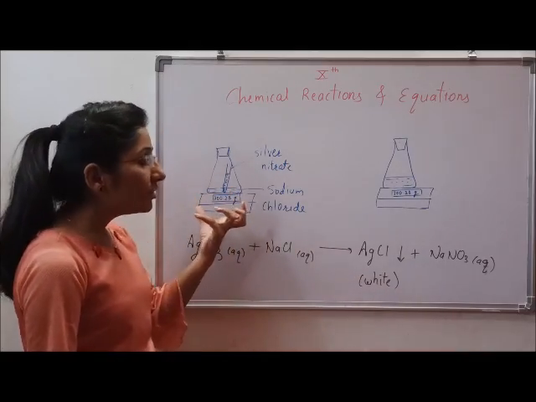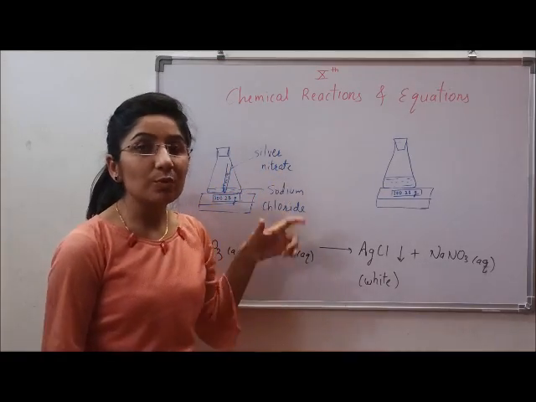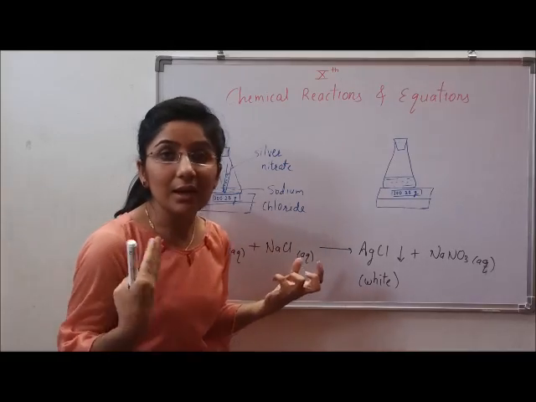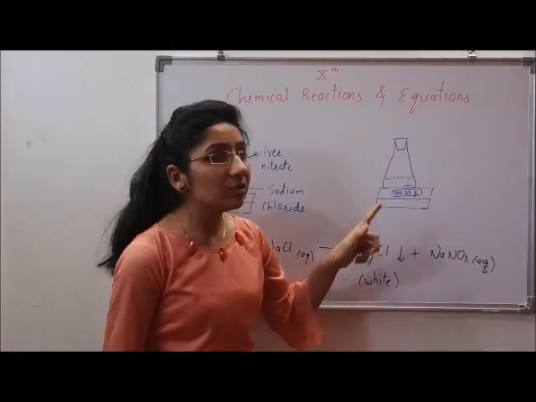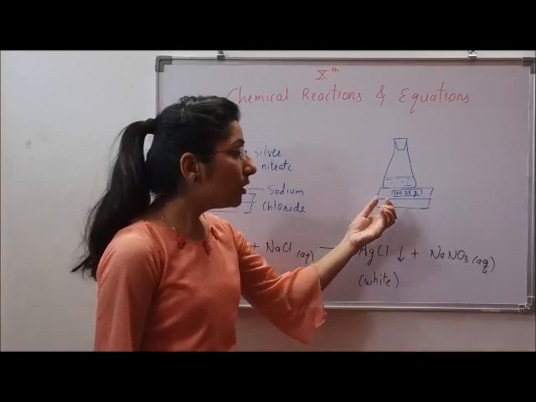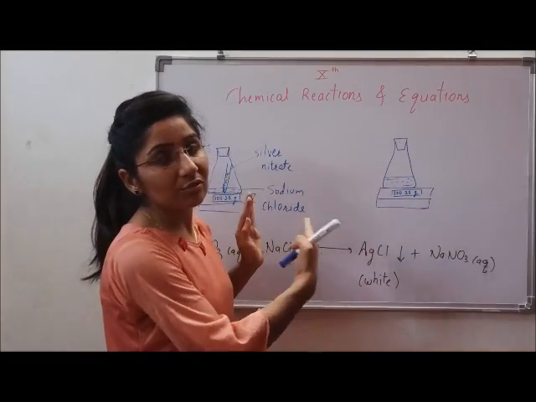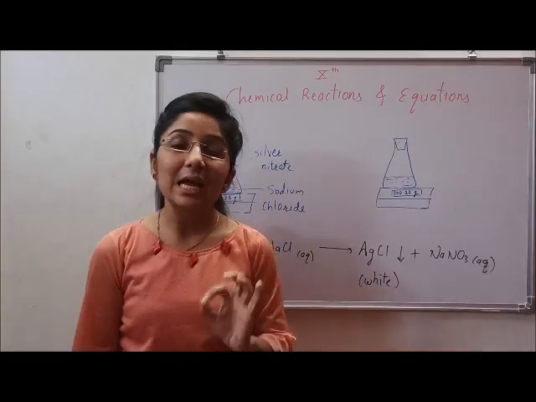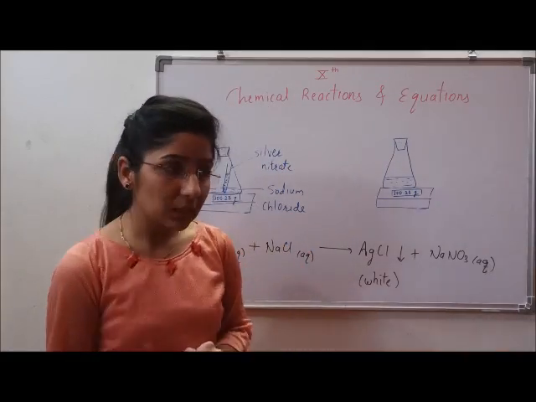After that, the silver nitrate solution from the test tube is poured into the sodium chloride so that they get mixed and react with each other. Now when they have reacted, again we need to weigh it on the balance. If we observe the weight and compare both, both the weights are exactly equal, exactly the same. What does it mean?